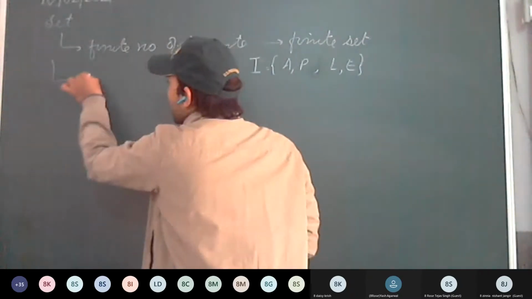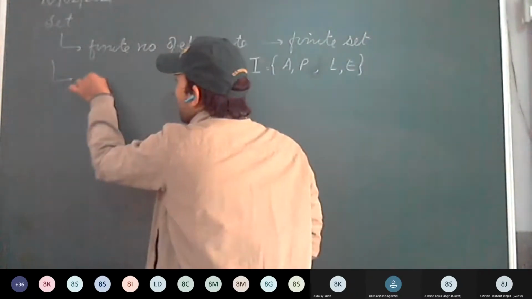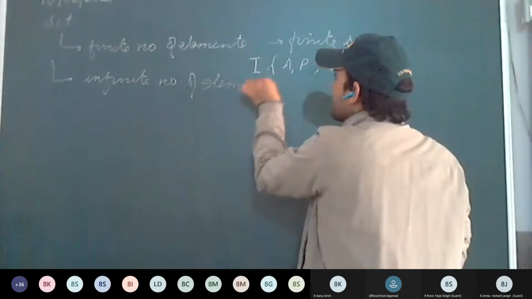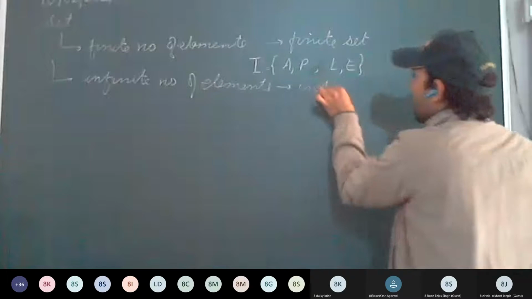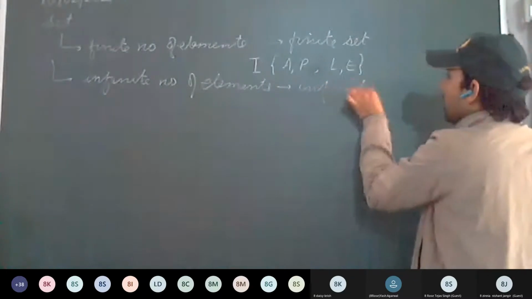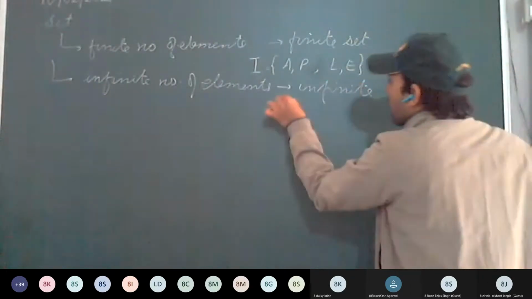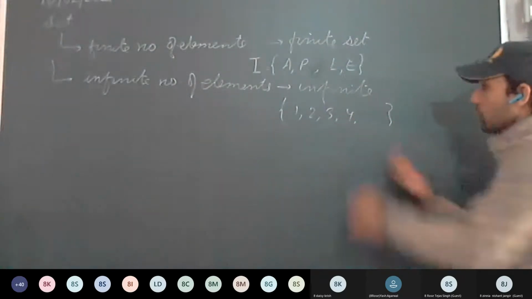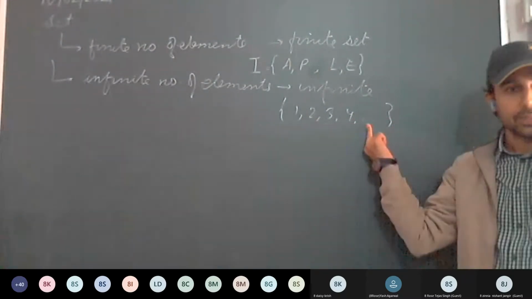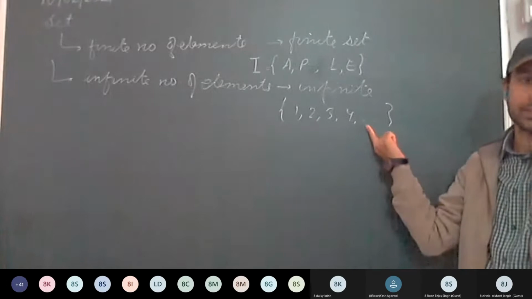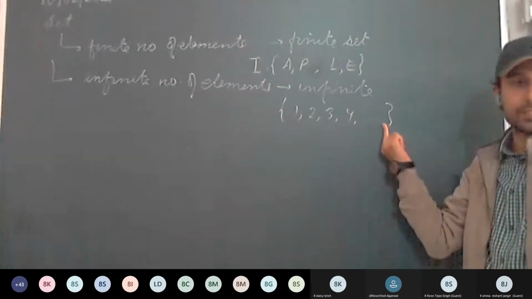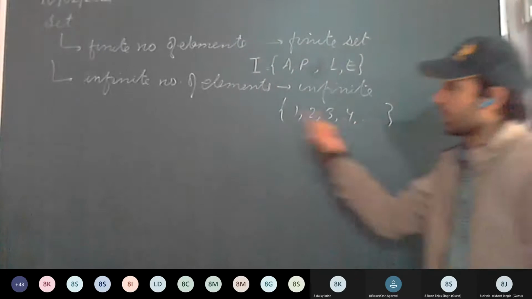Now there can be an infinite number of elements, and that set is called an infinite set. For example, 1, 2, 3, 4, and dot dot dot. It contains infinite numbers. Infinite number of elements are there. Therefore, it is an infinite set.